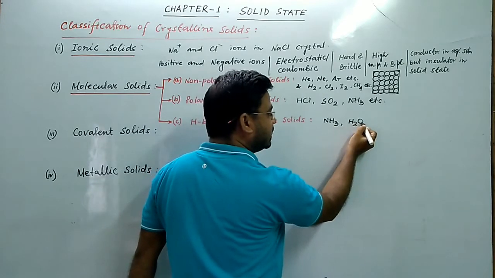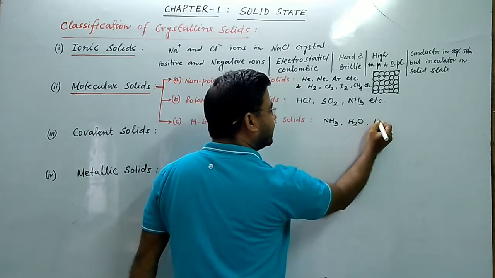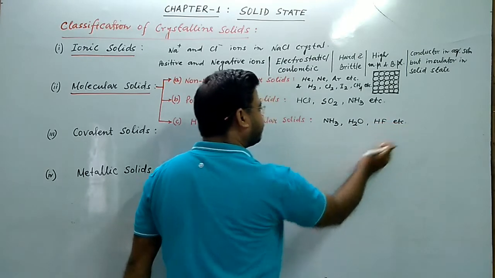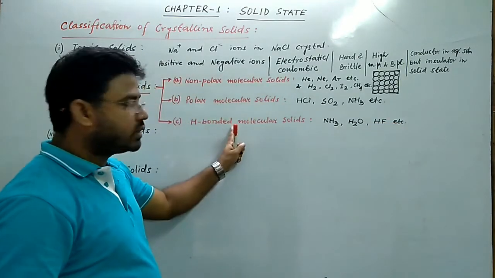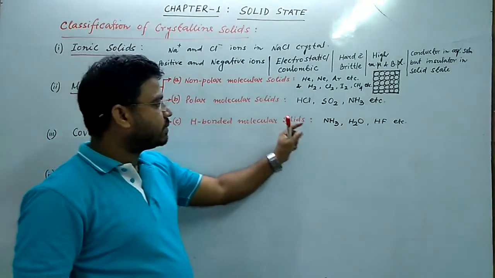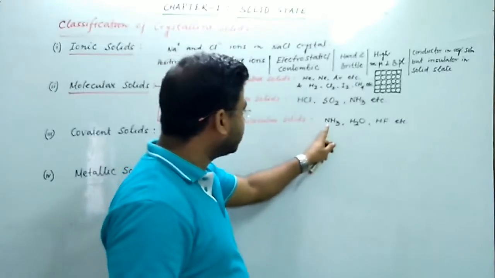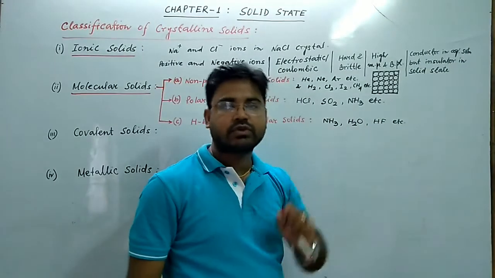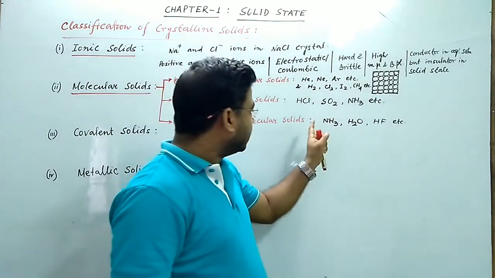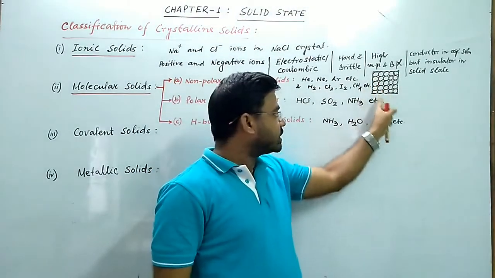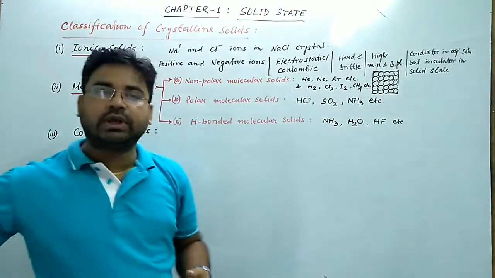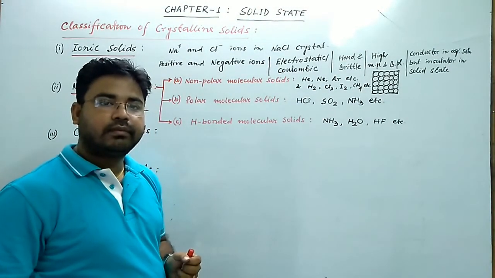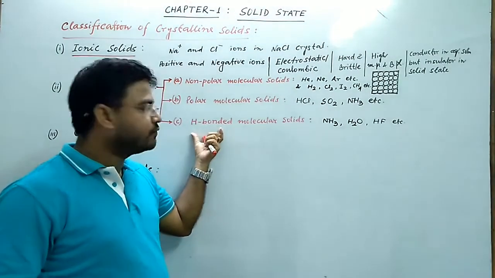Hydrogen is attached with highly electronegative atom oxygen, HF, the most electronegative element, etc. So in hydrogen bonded molecular solid, the constituent particles are those molecules which contain hydrogen atom attached with the highly electronegative atom of small size. These molecules in the crystal are held together by hydrogen bonds. And hydrogen bond is a strong force of attraction.